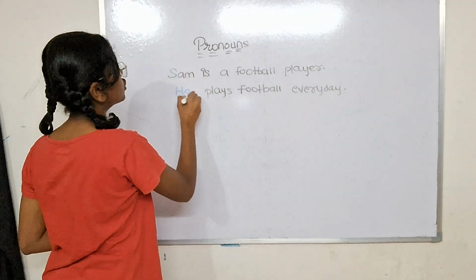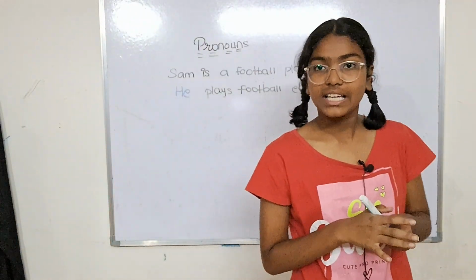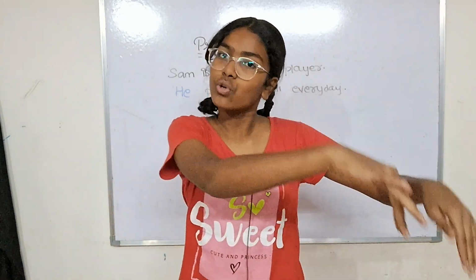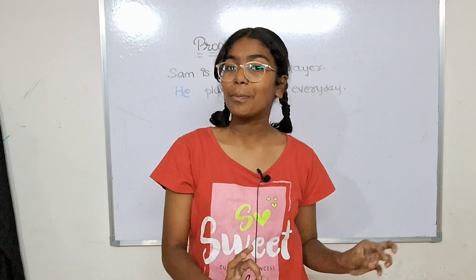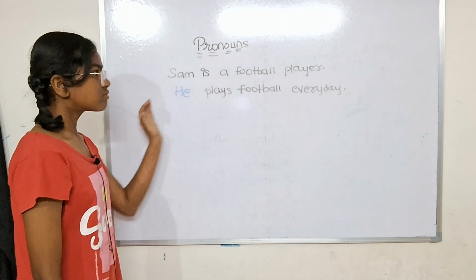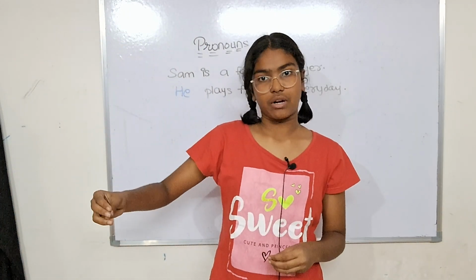He plays football. Now, when I say he plays football, it also means that Sam is the only person who is playing football. There is no other person. So this is what a pronoun is and what is the use of a pronoun.